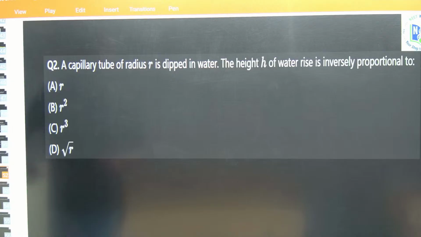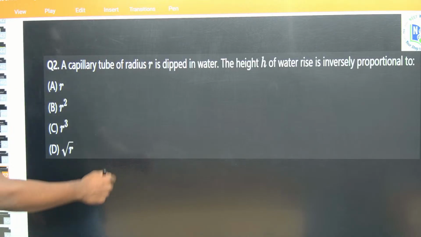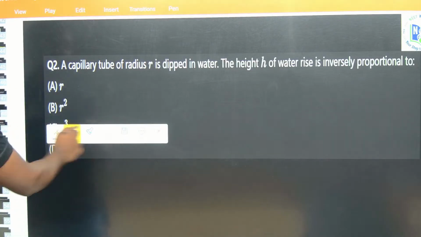Okay, a capillary tube of radius r is dipped in water. The height of water rise is inversely proportional to what?